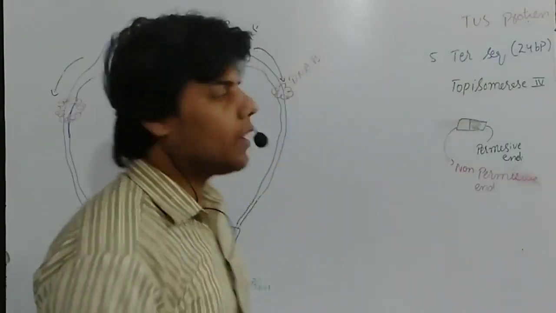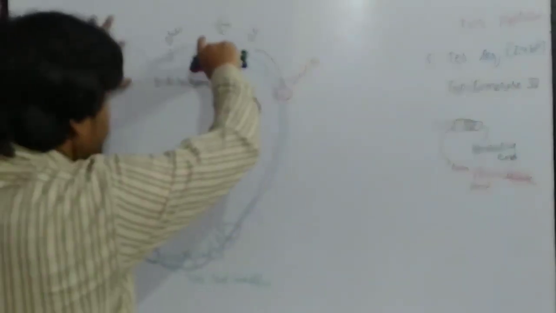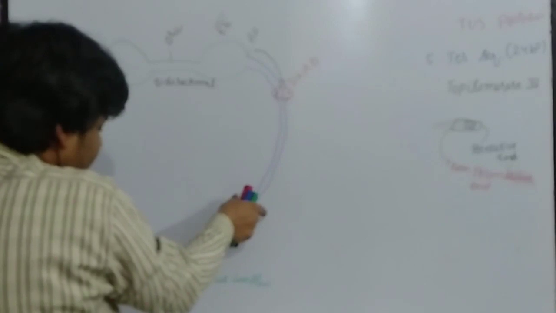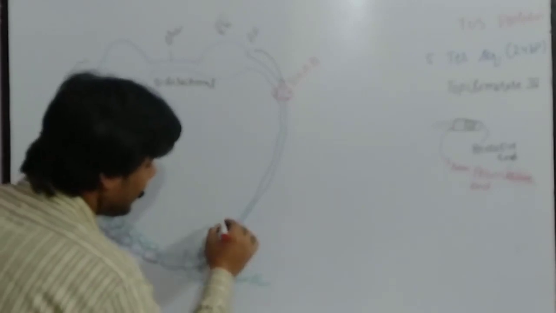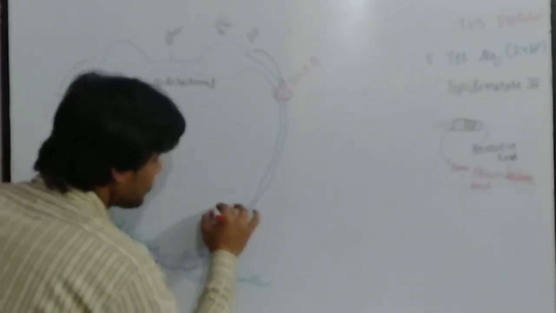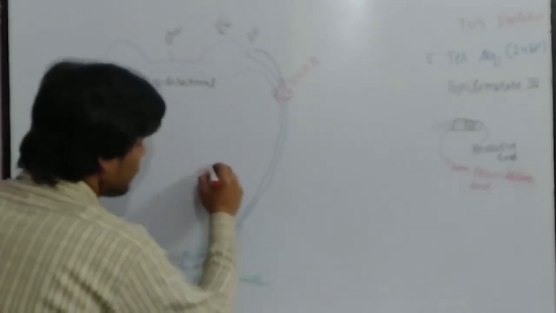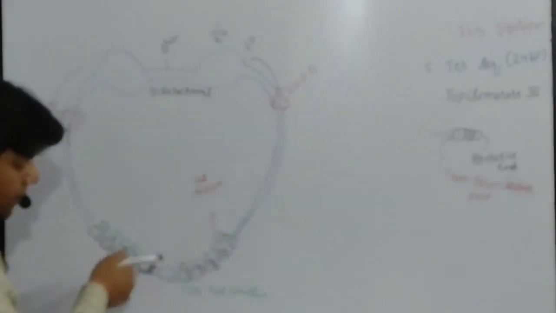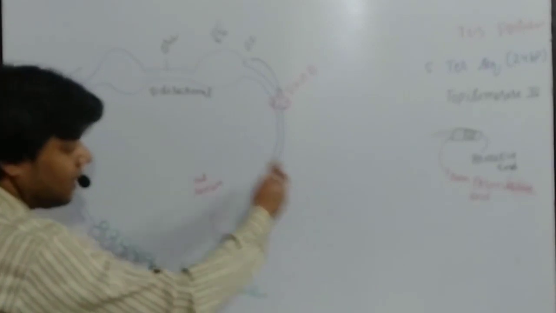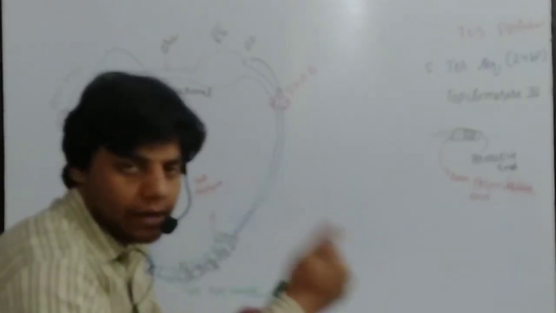Okay. Now what actually happens? Whenever the replication bubbles are moving and they reach the permissive end, remember, whenever they reach the permissive end, then they can remove this Tus protein. So the Tus protein is then removed. These are the permissive ends. Now at the right side, the permissive end is present at the left.